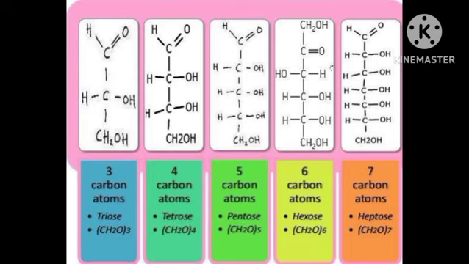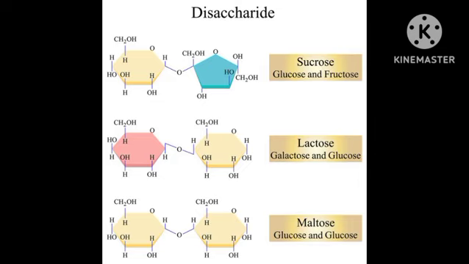Next, we see disaccharides. Disaccharides are sugars which yield two molecules of the same or different monosaccharides on hydrolysis. The general formula of a disaccharide is Cn(H2O)n-1.